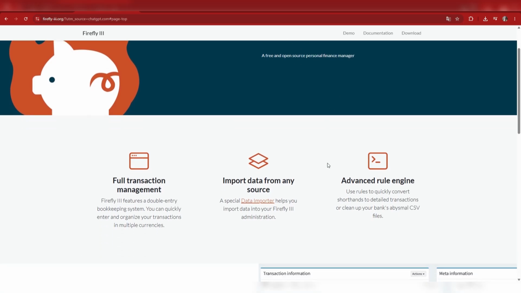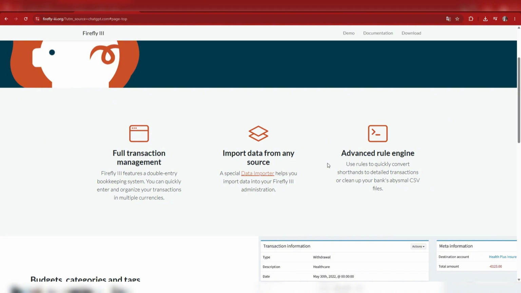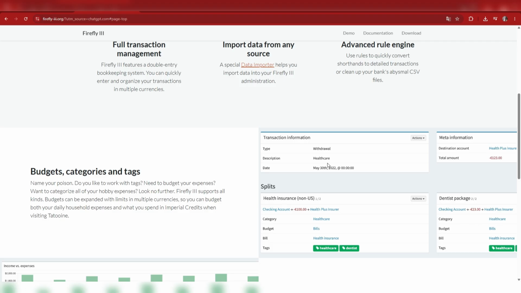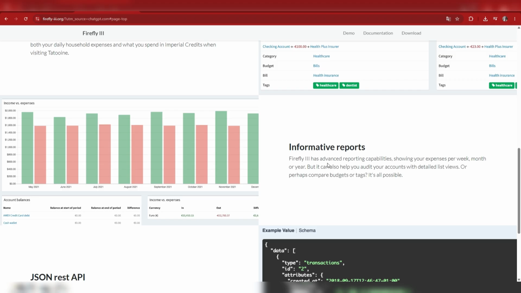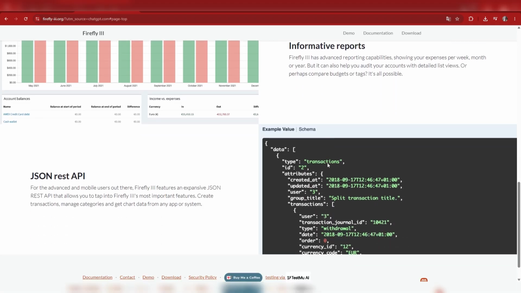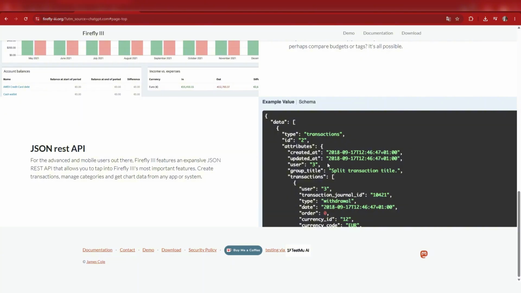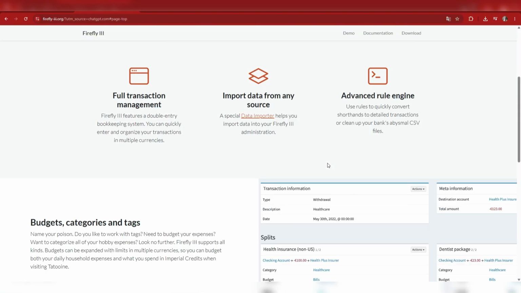So to wrap this up, if you want a YNAB alternative in 2026, choose Actual Budget. If you want simple envelope budgeting, choose Actual Budget. If you want advanced financial tracking and reporting, choose Firefly 3, because honestly, the best tool depends on whether you want to budget your money or analyze your entire financial life.